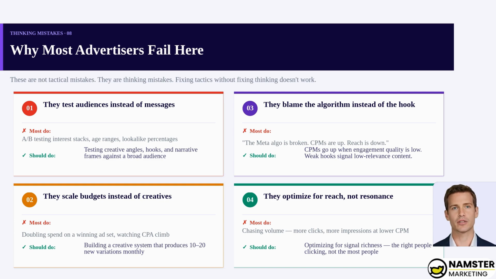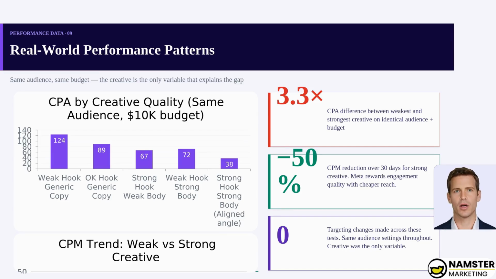Fix the thinking first. Tactics follow. The data backs this up. We've seen a 3.3x CPA difference between weakest and strongest creative on identical audiences and budgets. A 50% CPM reduction over 30 days for strong-performing creative, and 0 targeting changes made across these tests. Creative was the only variable.